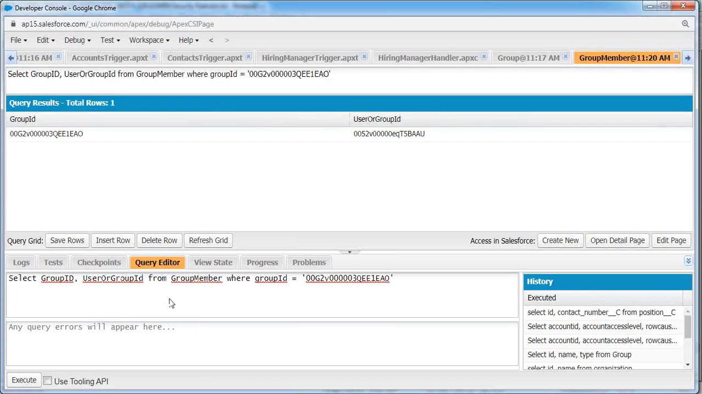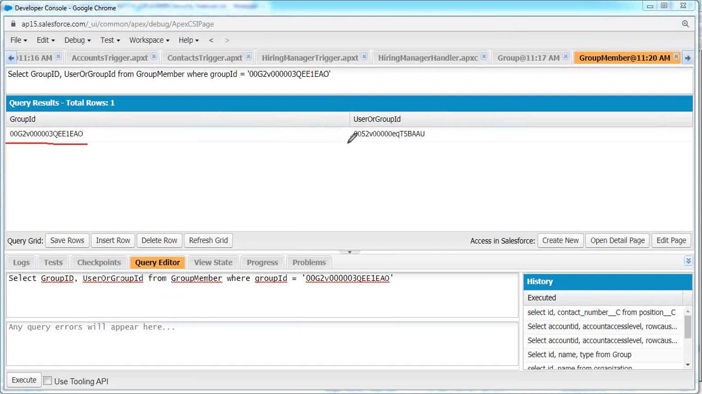So let's execute that. Inside this group, only one member is available. This is the group ID and this is the ID of that member. So now who is this member? Is it a public group or is it a user? How do you know it's a user? 005. That means this is a user.